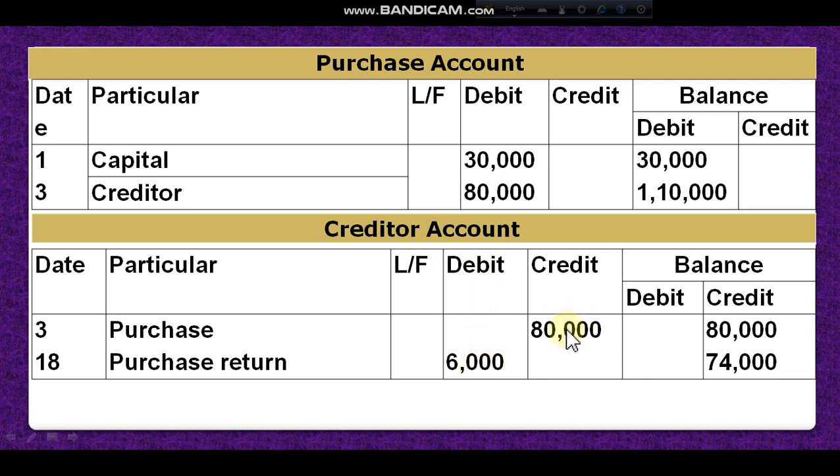So now balancing: credit, credit, and purchase return is debit. So debit and credit I have to subtract, and it is 74,000. Why is it on the credit side? Because the credit balance is greater than the debit balance. That's why it is on the credit side.